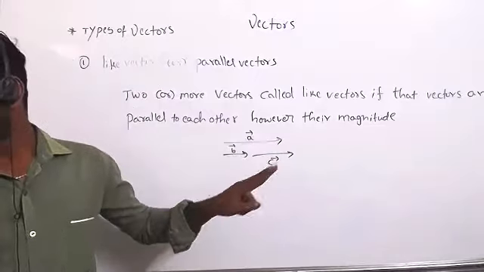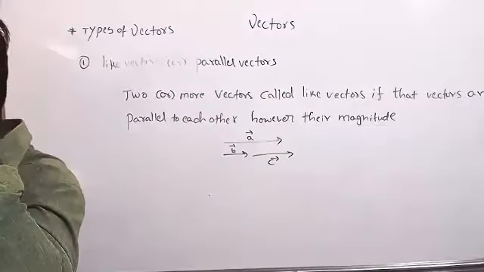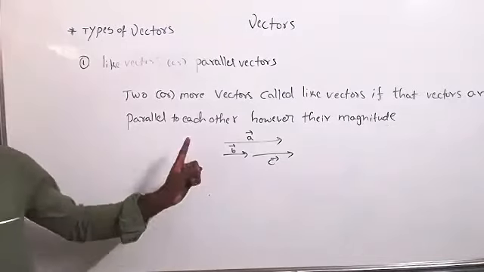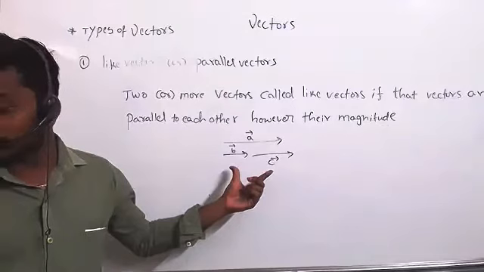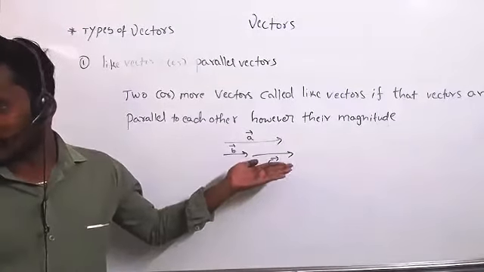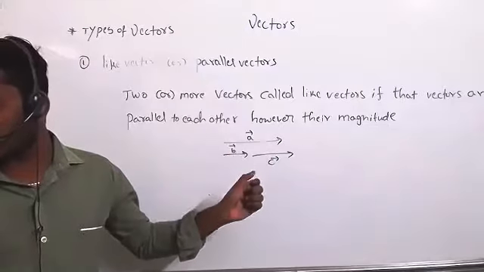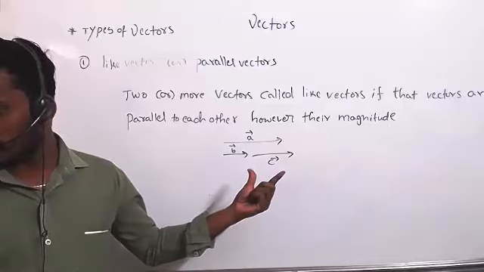Sir, why only A bar? Should we draw an arrow down also? We should draw like this: it is B bar, it is C bar. How many vectors are there now? Three vectors, and these three vectors are parallel. Are the magnitudes the same or different? Different.